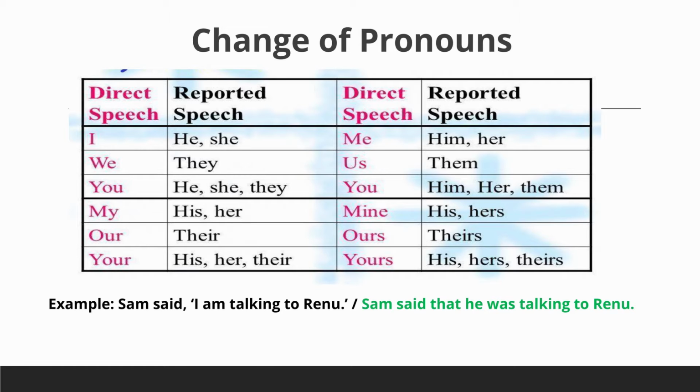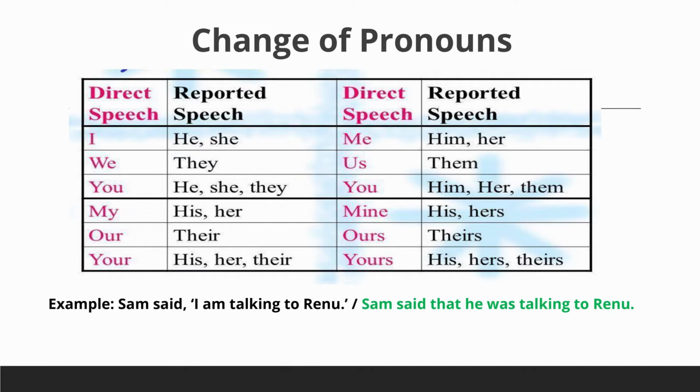Children, three rules should be kept in mind. That is, the pronouns of the first person are changed according to the subject of the reporting verb. And second, the pronouns of the second person are changed according to the object of the reporting verb. And third, the pronouns of the third person of the direct speech are not changed at all.